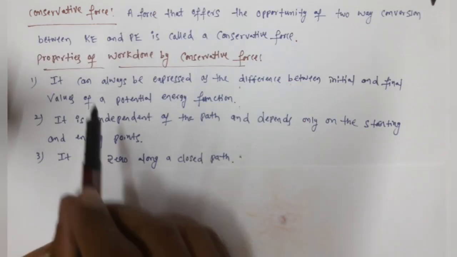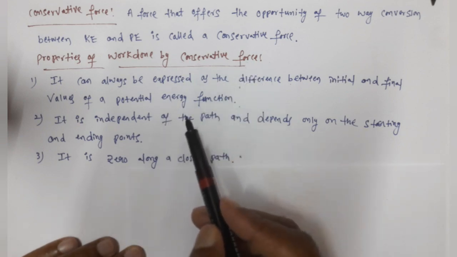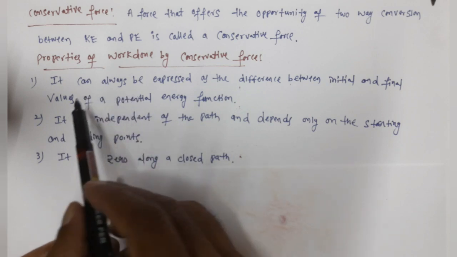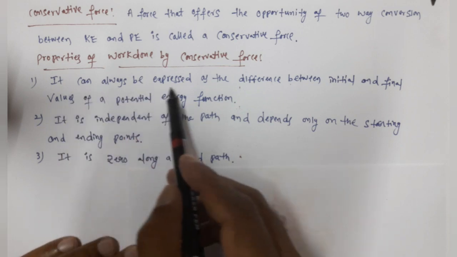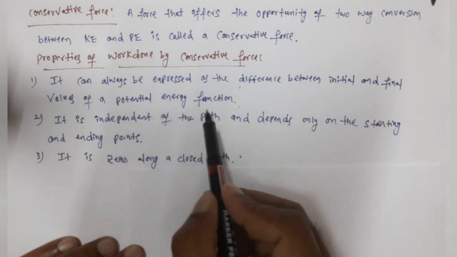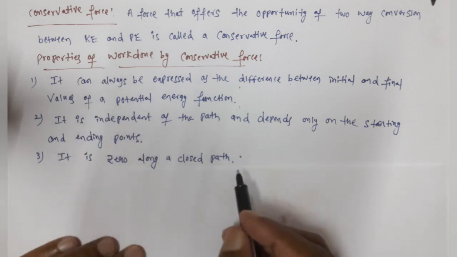Now let us see the properties of work done by a conservative force. Work done by a conservative force has 3 properties. The first property is that the work done by a conservative force can always be expressed as the difference between initial and final values of a potential energy function. Just now I told you, what is a good example of a conservative force? Gravitational force.